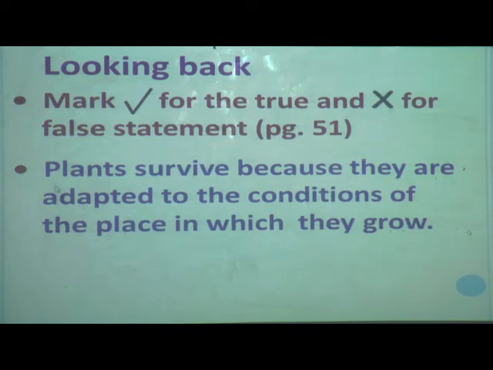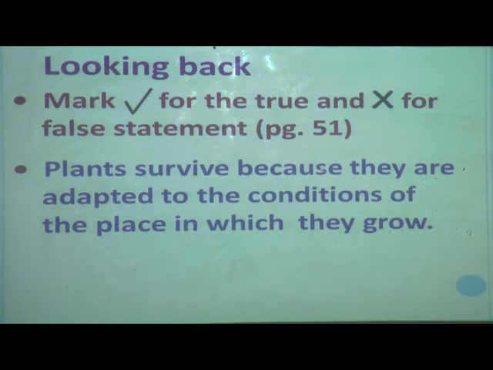Read the first one. Plants survive because they are adapted to the conditions of the place in which they grow. Yes, we have learned what is meant by adaptation. The plants which are growing in different places change their behavior and their body parts to adjust with the surroundings. So the statement is like that only.